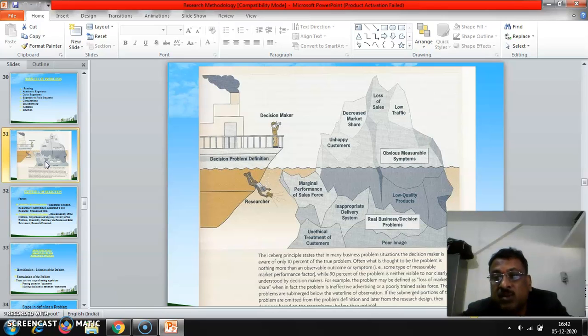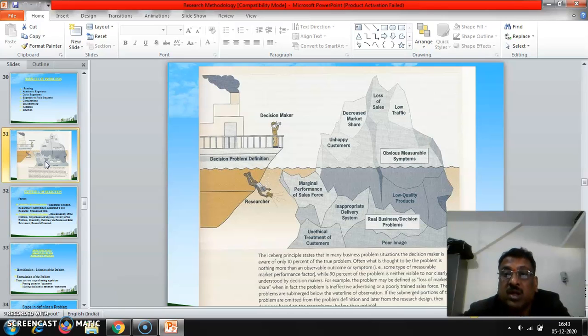Inappropriate delivery system: once you deliver the goods, the customer should never be unsatisfied with our delivery system. Customers are the real propaganda or real advertisers of the product. If they say the company supplies the goods in a proper way, that is what we call advertisement. Low quality products we also cannot know from outside.